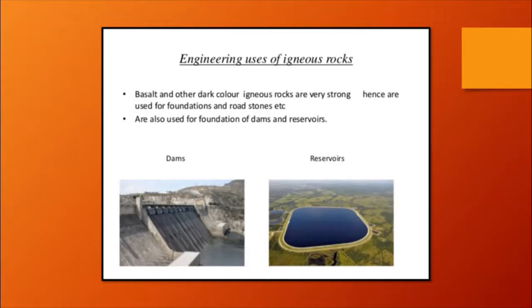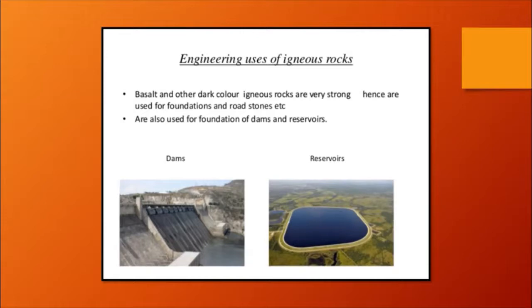Basalt and other dark colored igneous rocks are very strong, hence are used for foundation of roads, stones, etc. They are very hard. Their rate of cooling is faster, and they are also used for foundation of dams and reservoirs. So those are the engineering uses of igneous rock.